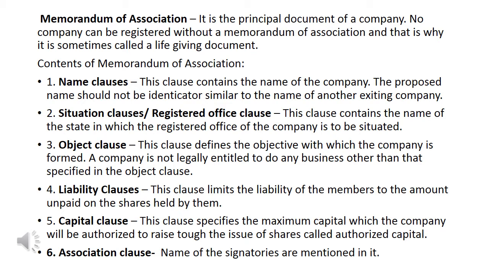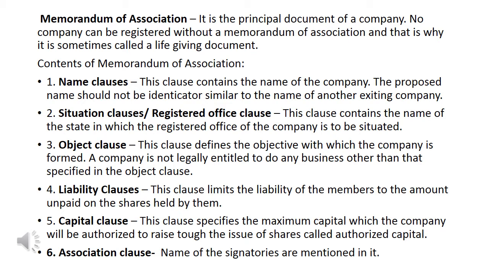Number 3, object clause. Now, what is object clause? This clause defines the objective with which the company is formed. A company is not legally entitled to do any business other than that specified in the object clause. The object clause can also be divided into 2 sub clauses, that is main objectives and other objectives.